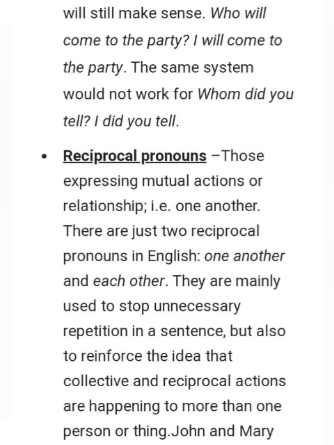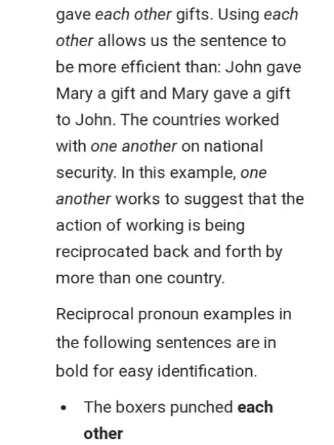John and Mary gave each other gifts. Using each other allows the sentence to be more efficient than John gave Mary a gift and Mary gave a gift to John. The countries worked with one another on national security. In this example, one another works to suggest that the action of working is being reciprocated back and forth by the more than one country.